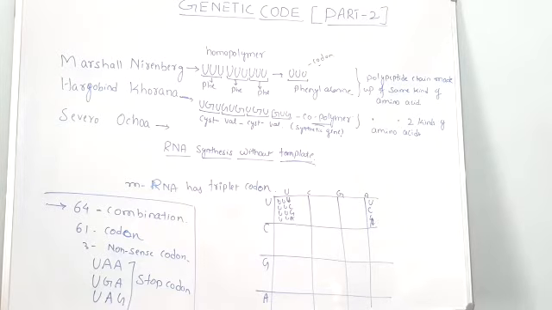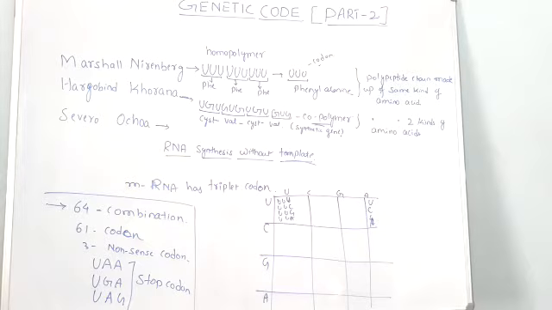In the previous lecture we discussed the definition of the genetic code, who discovered the genetic code, and the genetic dictionary in brief. Today we are going to continue the same topic, genetic code, in detail. Some more historical aspects we are going to learn today.